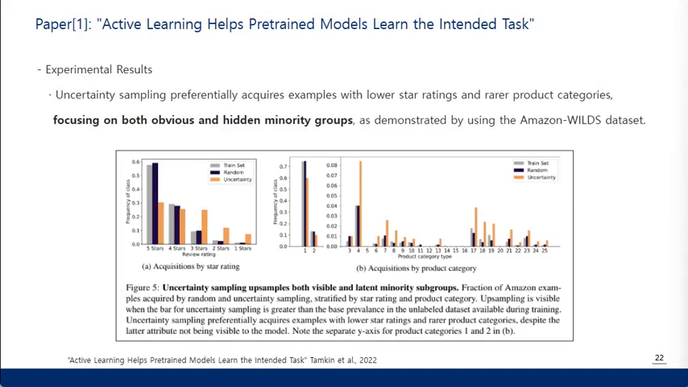And in the Amazon Wilds dataset, uncertainty sampling targets lower star ratings and rare product categories, effectively identifying minority groups. Looking at the graphs, we can see that uncertainty sampling, which is the orange bars, selects more low ratings and uncommon categories than random sampling, which is the purple ones. This can enhance model performance by learning from diverse examples.